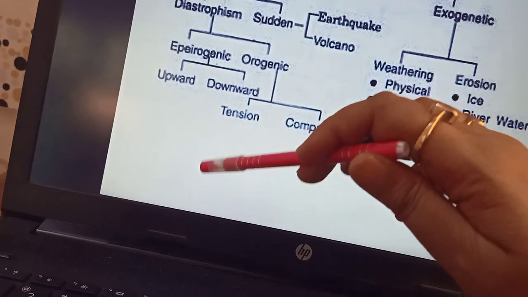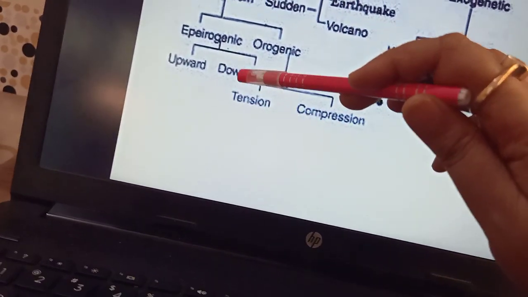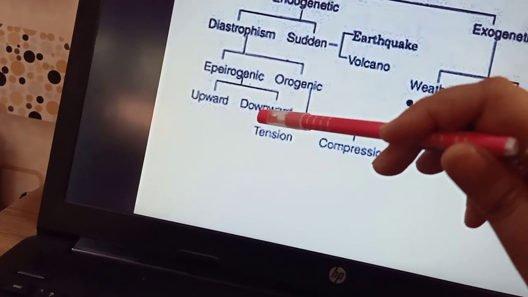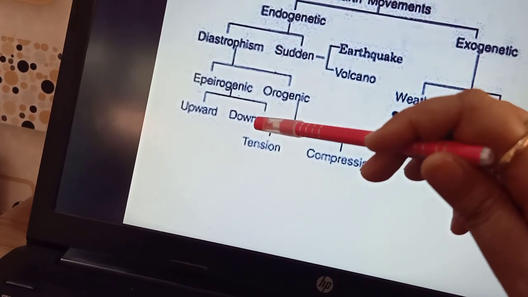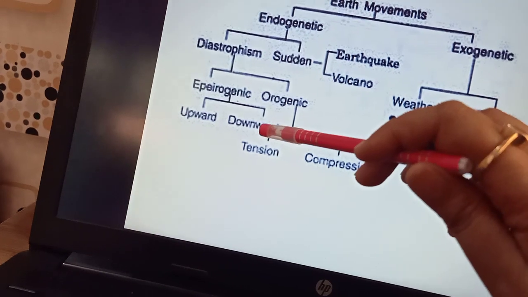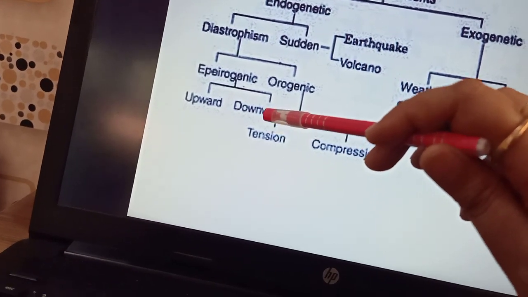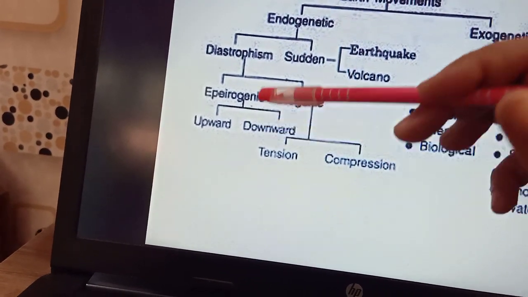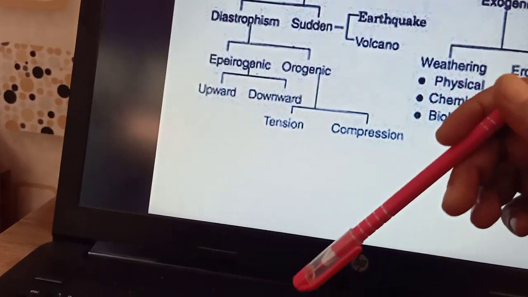Downward forces is when the forces act downwards. So what happens is that in this, a part of the earth's crust sinks or subsides under the influence of downward forces. This process is known as subsidence. So when the earth's crust is subjected to downward forces, then that area subsides down.